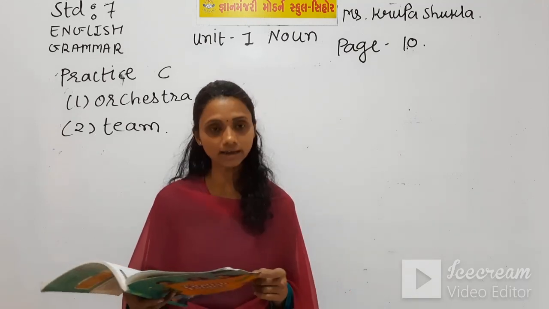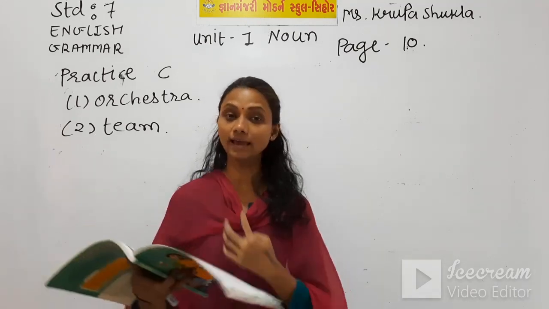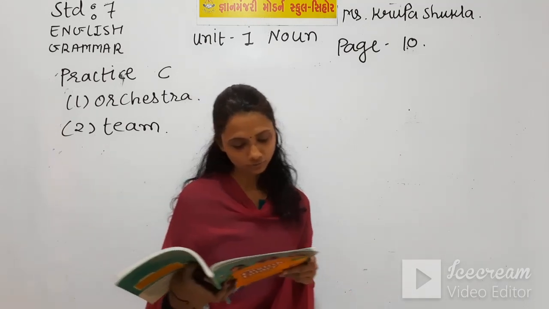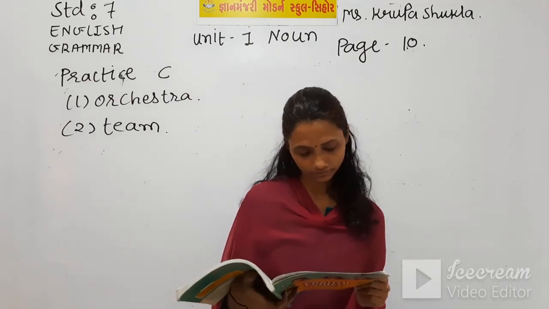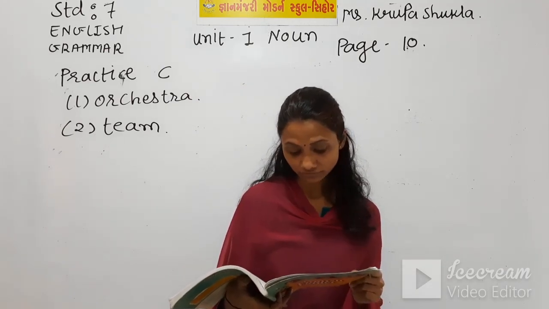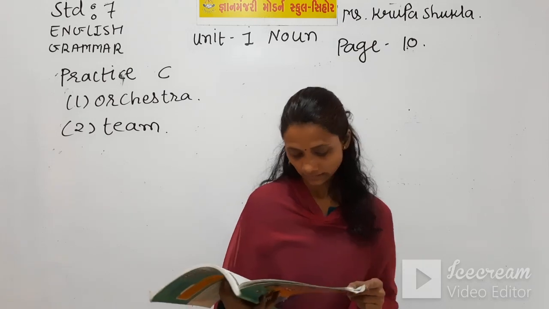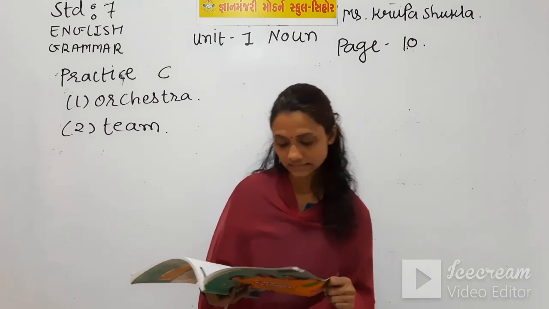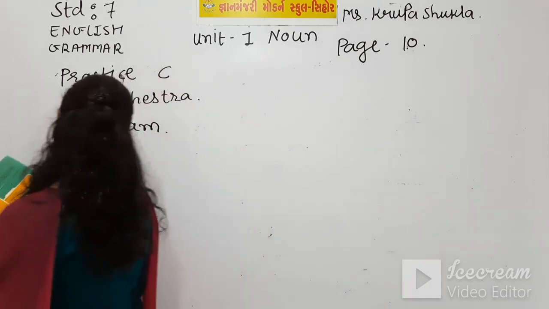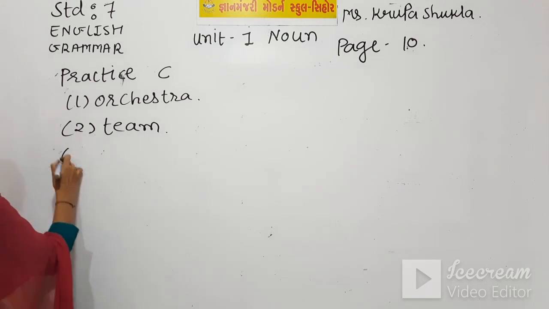When we have many ants, at that time we use the word colony. Let me check if we have the word colony. Yes, in the first row, the last word is colony. So the right answer is colony.